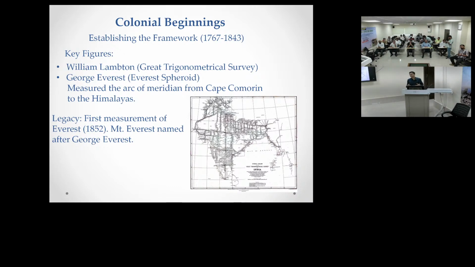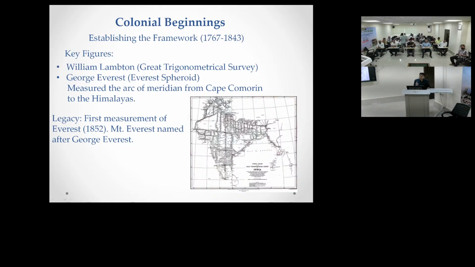Later on, in 1802, they did the Great Triangulation. This triangulation started from Chennai to the Himalayas. It took so many years to complete that process. They had to bring the instruments, theodolites, to measure the angles. From London, they brought those instruments. These theodolites are very heavy; it needs 20 people to carry them. So they have done these triangulations.